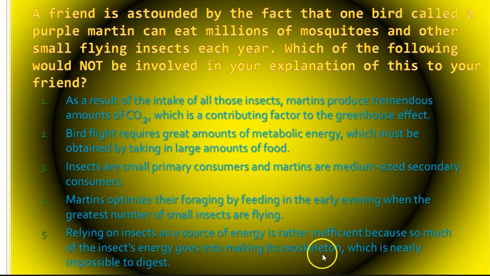Well, we'll start from the bottom because that sounds interesting. This is true. The birds actually can't digest the exoskeleton, which is the bulk of the mass of the insect, and so they have to eat lots of them, right? They do feed in the early evening when small insects come out and are having a great time. Insects are small primary consumers, many of them. Mosquitoes, definitely. And martins are medium-sized secondary consumers.